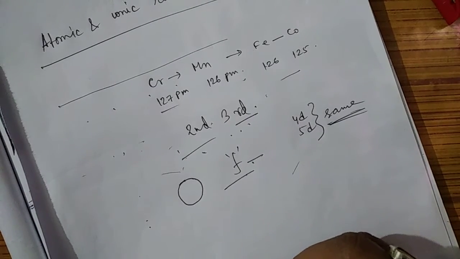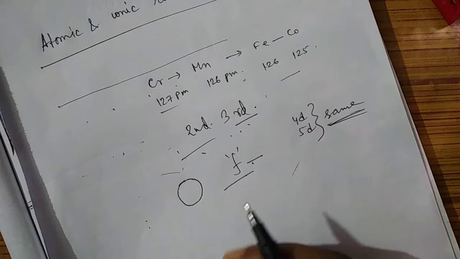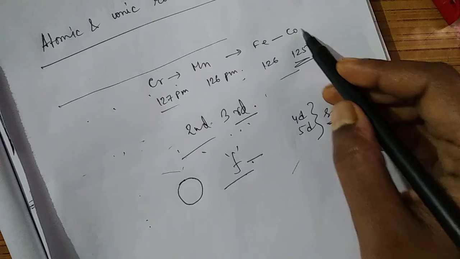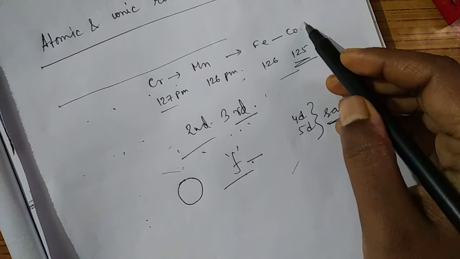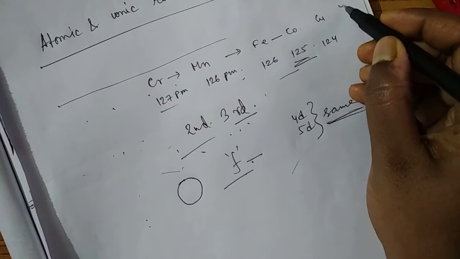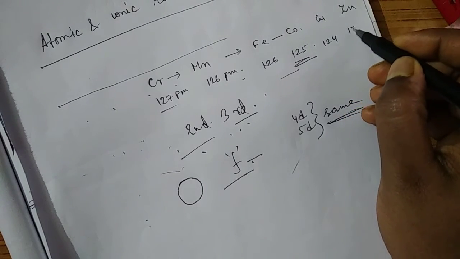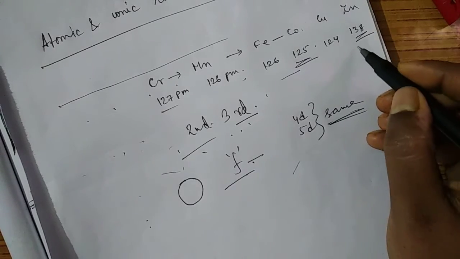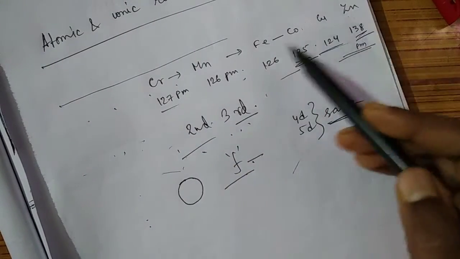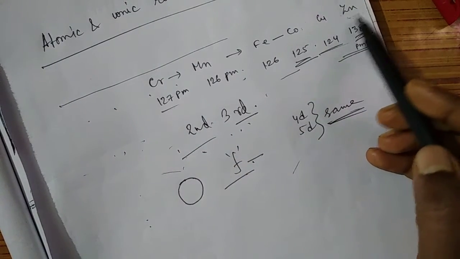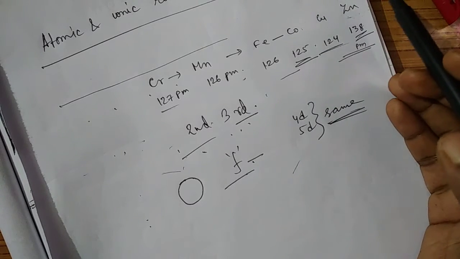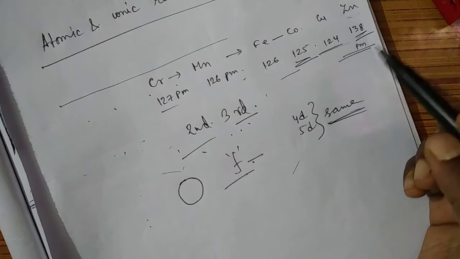Next question: I am telling you about the atomic radii of copper. Copper is 124, but after copper, if we go to zinc, we will see that its atomic radii increases a little bit. What is the reason behind that? The reason is that in zinc the d orbital is completely filled up, so due to the repulsion, an increase of size can be expected.